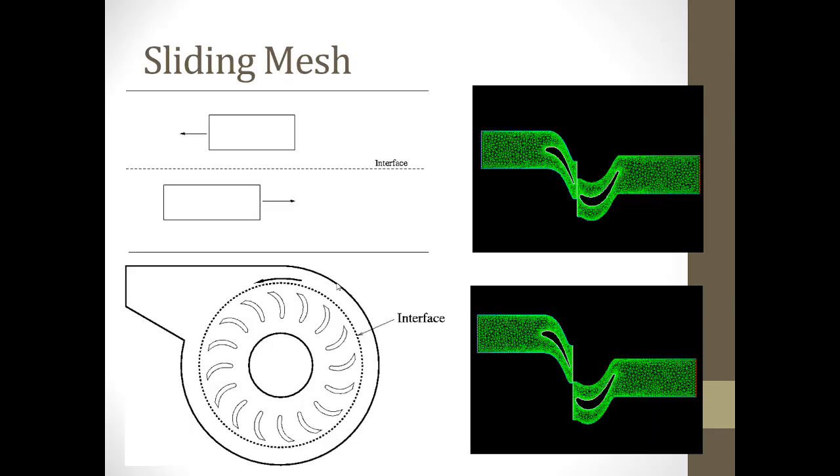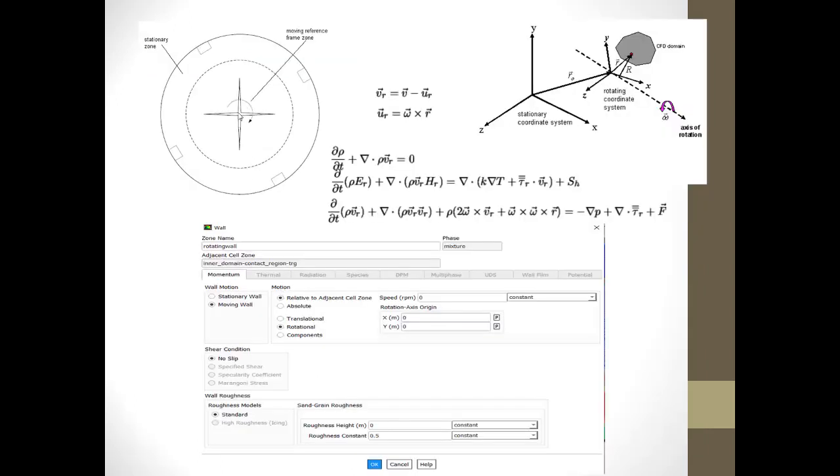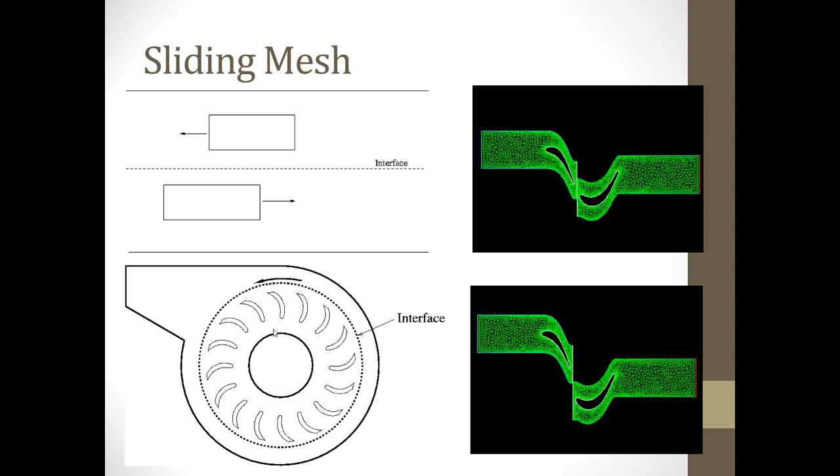So now we'll go for a sliding mesh. Sliding mesh is nothing but two interfaces or two objects that have a slide option, or the mesh would slide on the other mesh. So here, initially we have considered in the MRF that this would be at a rest position, but here this would also move. So there is a stationary zone, there is a moving zone. This moving zone slides over the stationary zone.